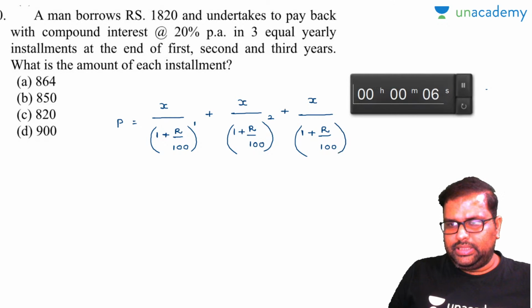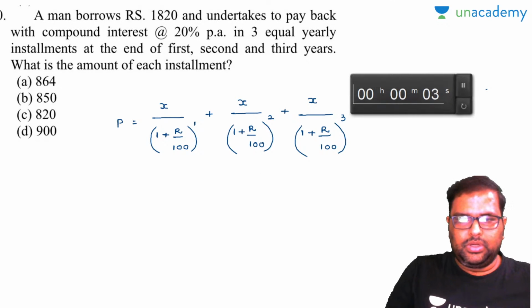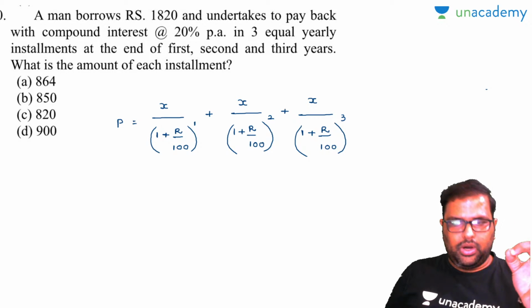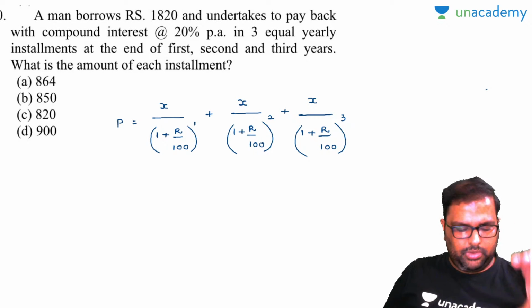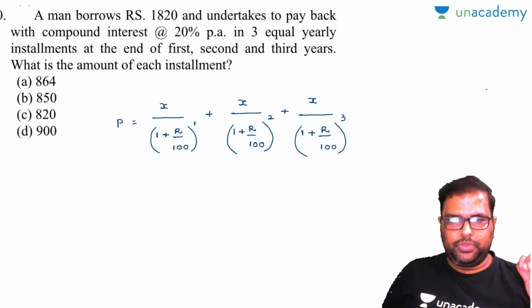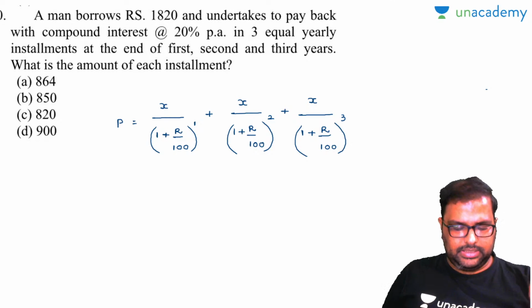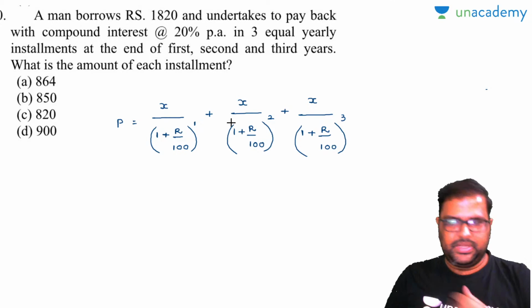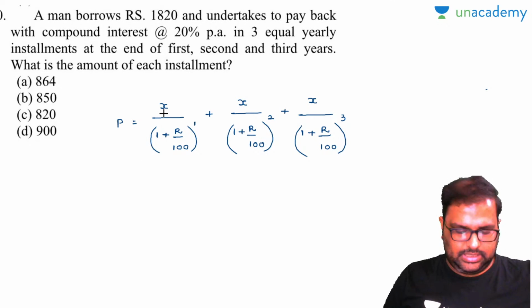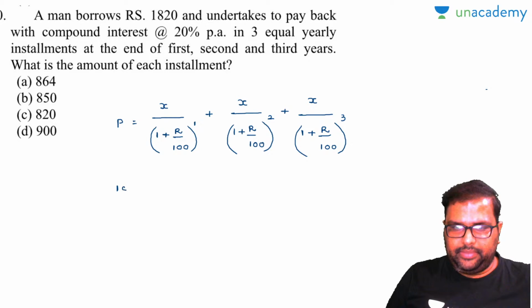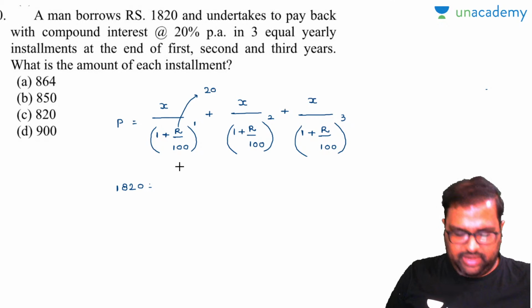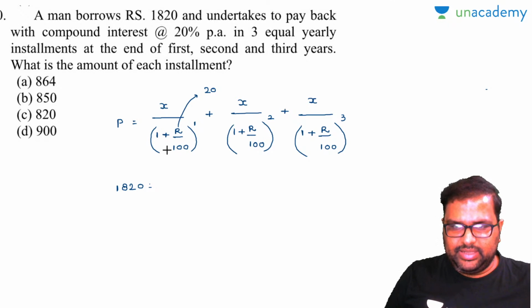As the question was asked in 3 equated installments, first observe the question there. A man borrows rupees 1820. Principal amount is 1820. And undertakes to pay back with compound interest at 20% per annum in 3 equal yearly installments at the end of the first, second and third years. What is the amount of each installment, the X value, is asked. So I'll write down here 1820 is equal to. Now listen carefully, R value is 20. So 20% is 1 by 5. 1 plus 1 by 5 is 6 by 5.